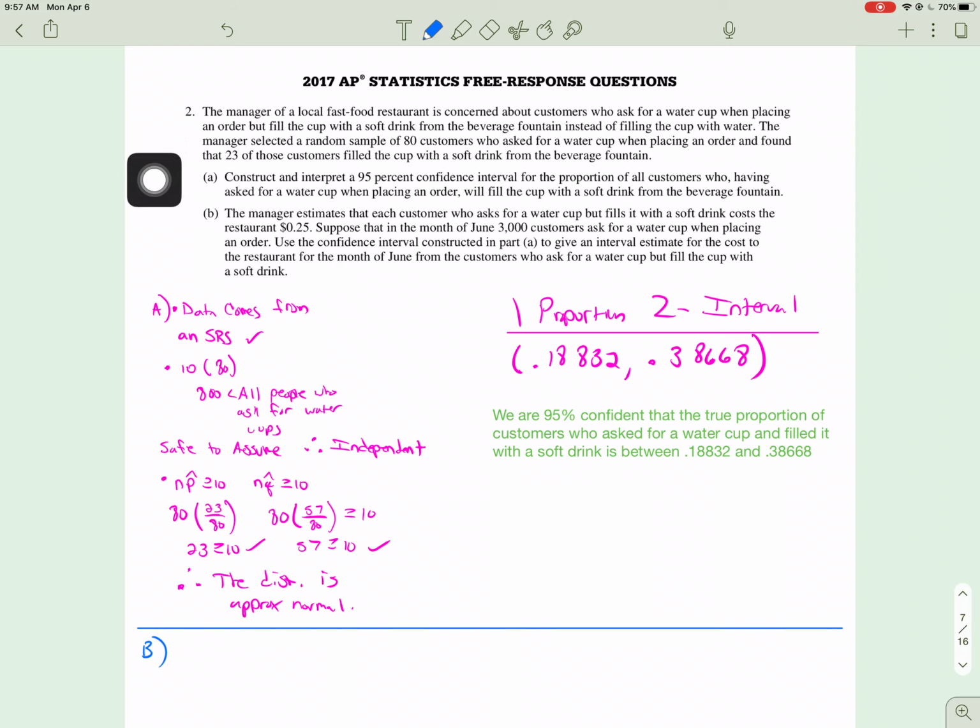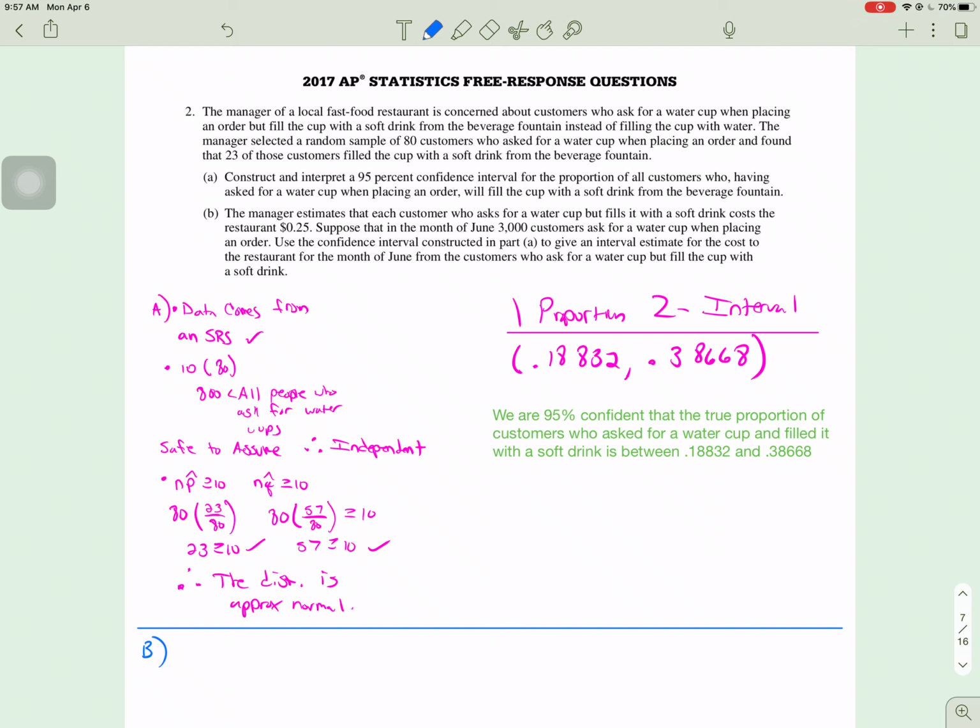So it says the manager selected a random sample of 80 customers who asked for a water cup when placing an order and found that 23 of them filled up the cup with a soft drink. Part A, construct and interpret a 95% confidence interval for the proportion of all customers who, having asked for a water cup when placing an order, will fill the cup with a soft drink. So remember, you take a sample and you build a confidence interval around that to estimate the true proportion, right? So a couple things here.